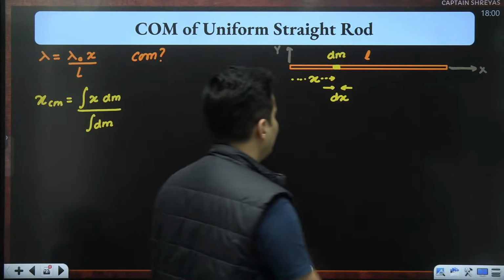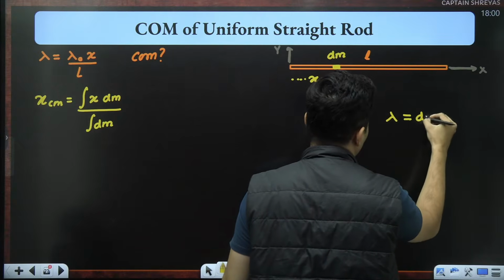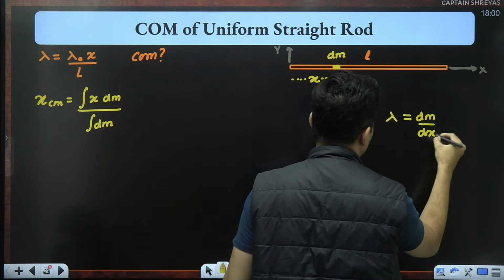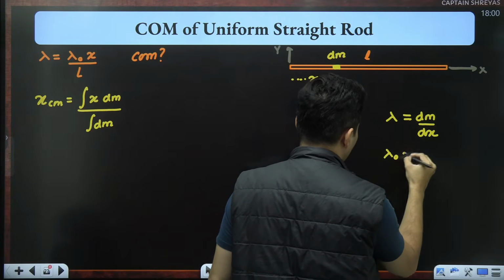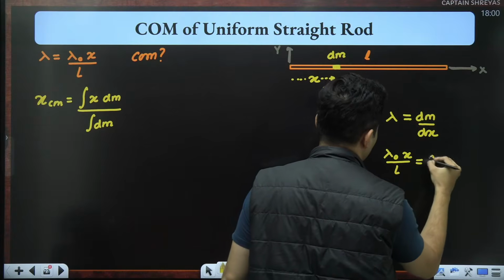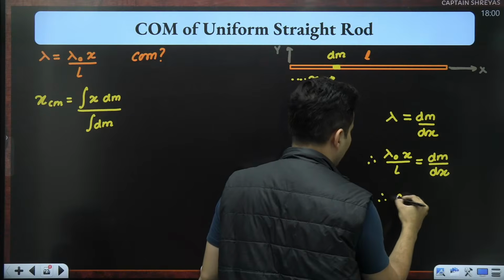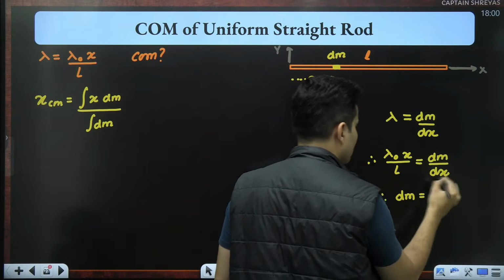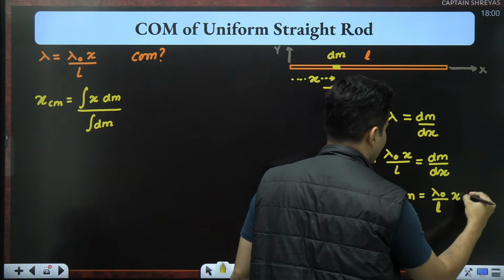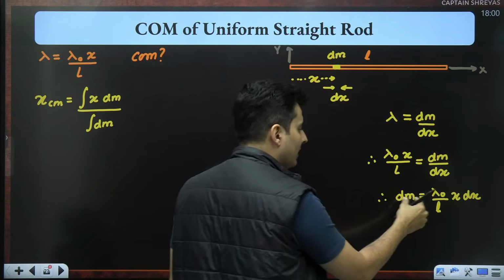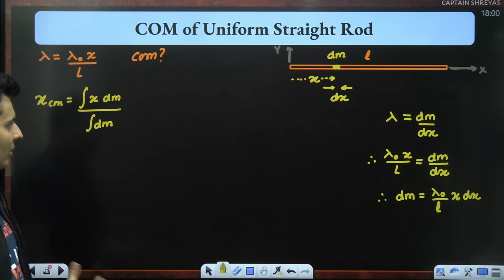Well, definitely I do, because lambda I know is nothing but dm by dx, and lambda itself is lambda naught x divided by L. This is dm by dx. Therefore, what do I get? dm is equal to, shift this dx on the top, lambda naught by L x dx. Converting dm into dx, that was our primary objective, without which we cannot proceed.